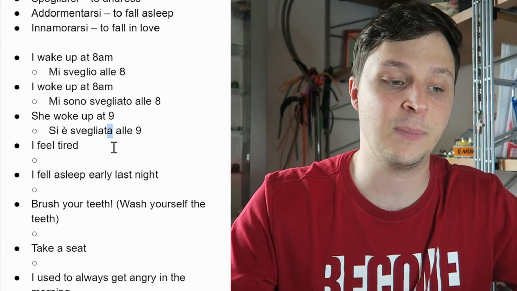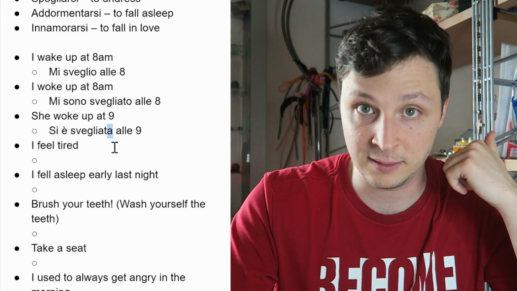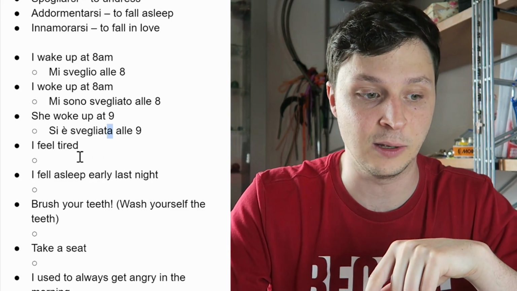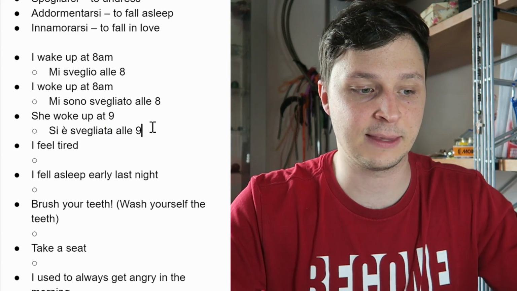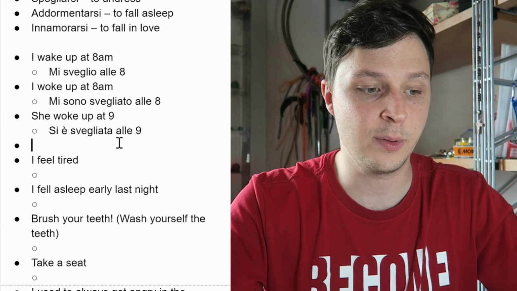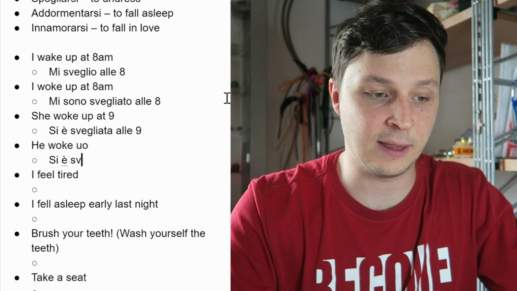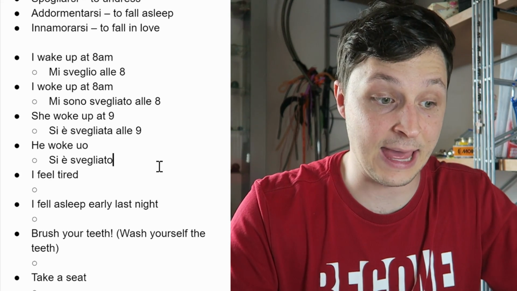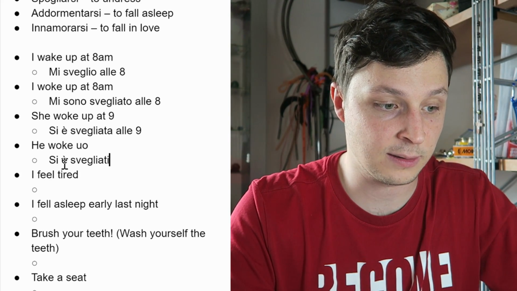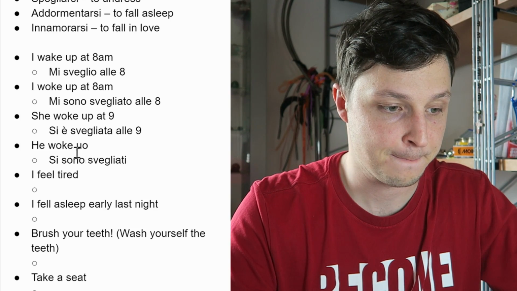So si è svegliata, the letter A is feminine singular, si è svegliata alle 9. If it's the same example, but he woke up, it would be si è svegliato. If it's they, it's si sono svegliati, okay?